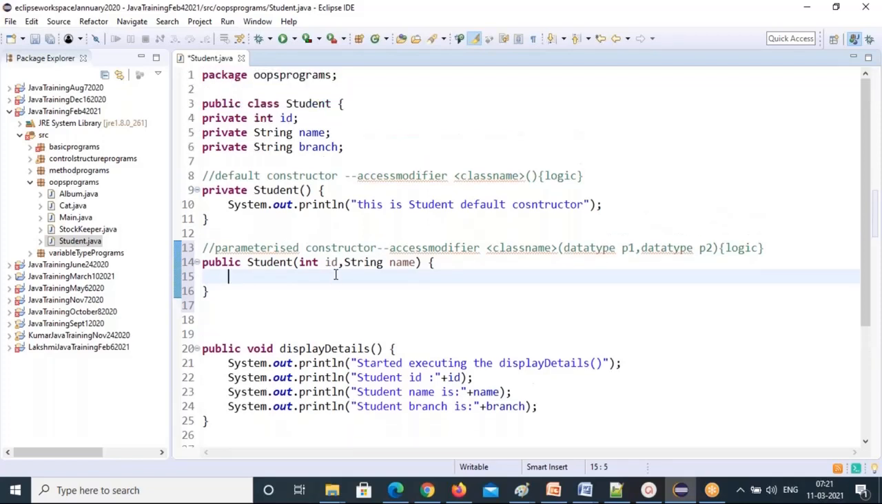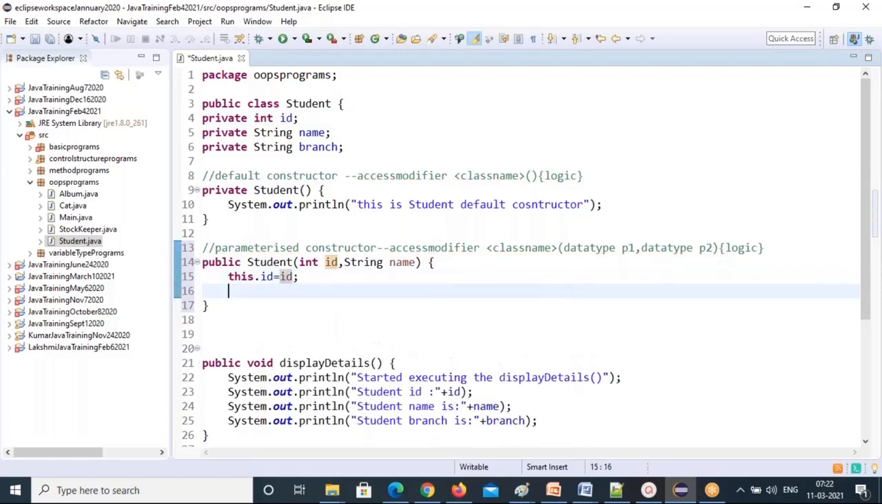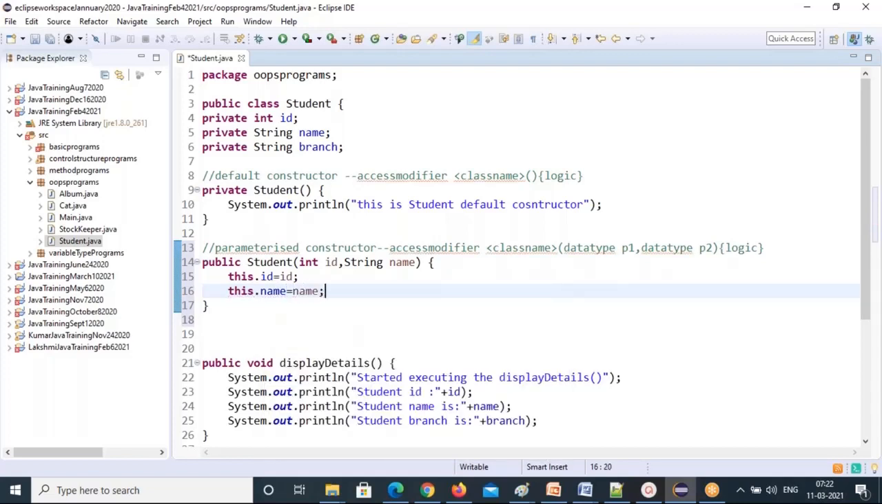Now can you see here? Instance variable name and parameter name are the same. And what I told you. Now how can I pass this parameter value to this instance variable? this.id equal to id, and this.name equal to name. This is the one thing we have to do. So I'm setting these id and name instance variable values through my parameterized constructor. That's one simple logic I've written.